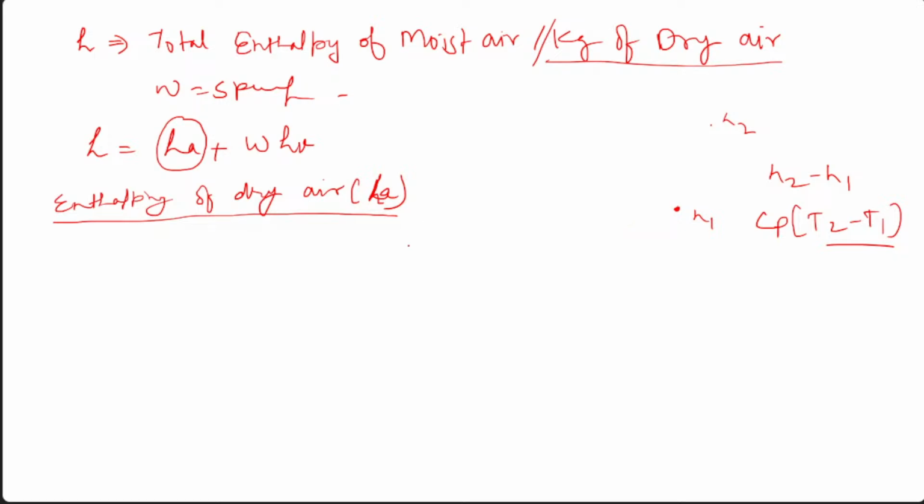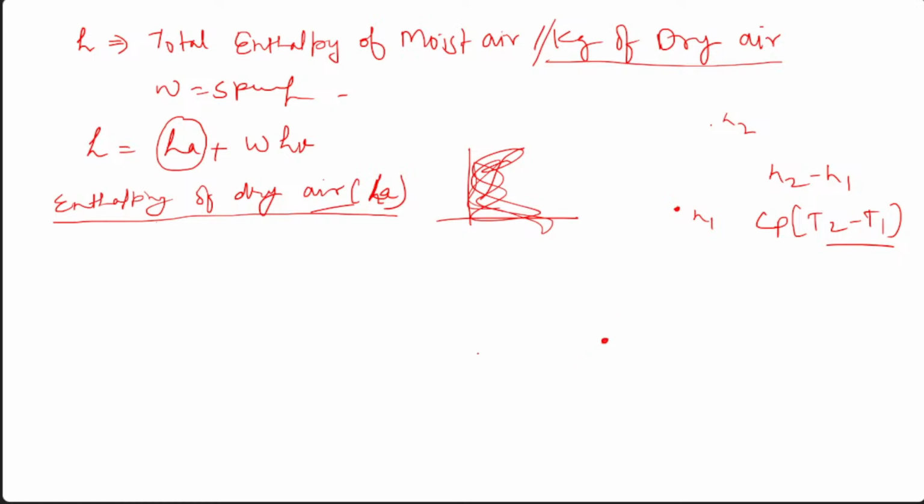So in the case of this dry air, suppose there is a certain state on the PV curve. The TS curve is not used here, because this is the dry part. Suppose you are in this winter season, and air is at a certain state.